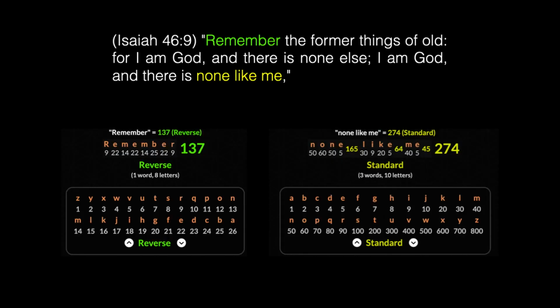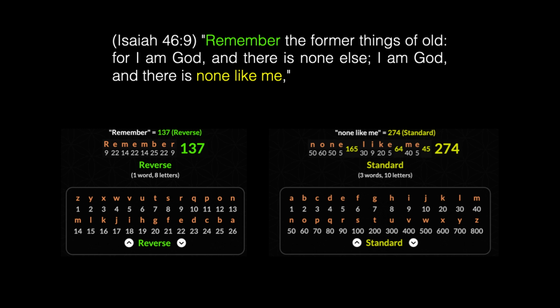Let's look at Isaiah 46 verse 9. Notice here that the word remembered using this reverse English cipher has a value of 137. That is a very important number in the creation and is related to the fine structure constant. On the right is the standard English cipher, which follows the pattern of the standard Hebrew and Greek isopsephy. But using that cipher, the phrase, none like me, has a value of 274, and that is 137 times 2.